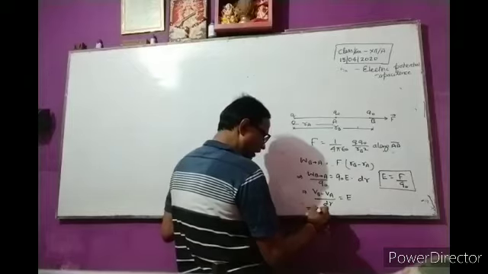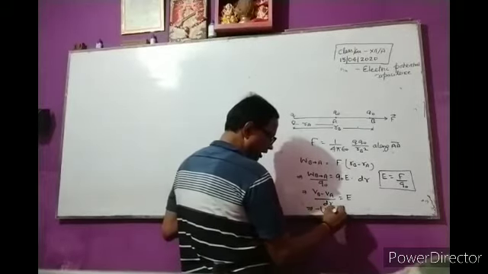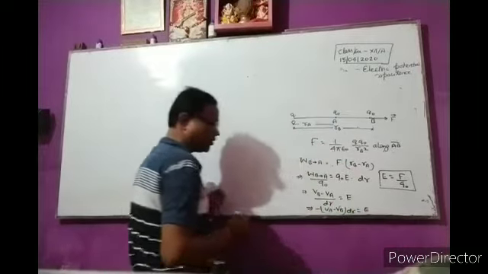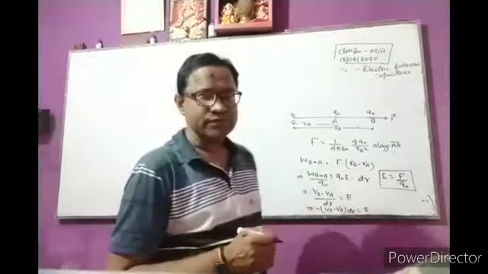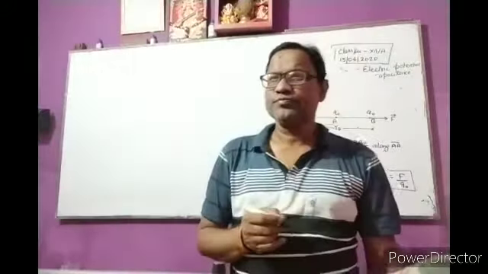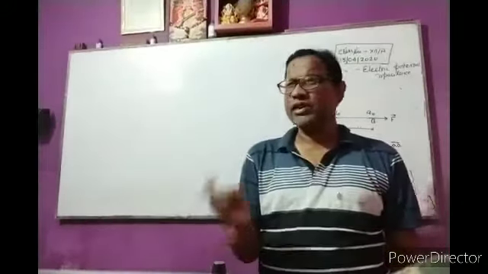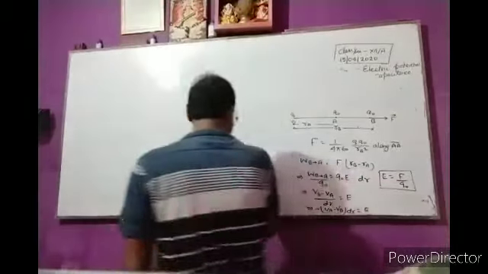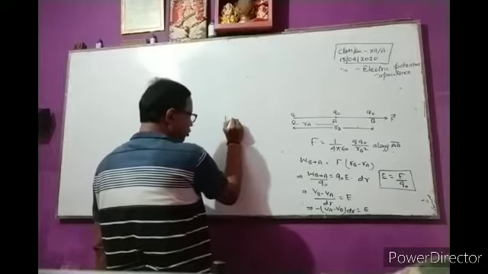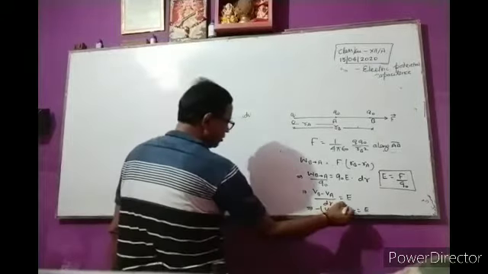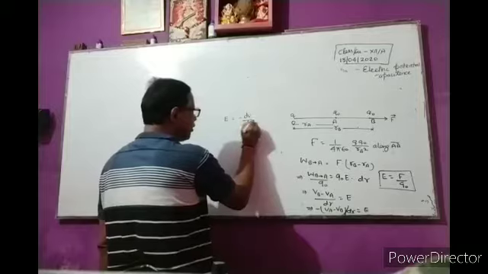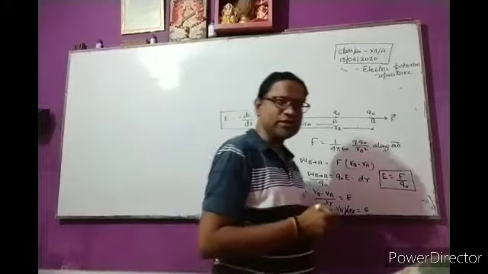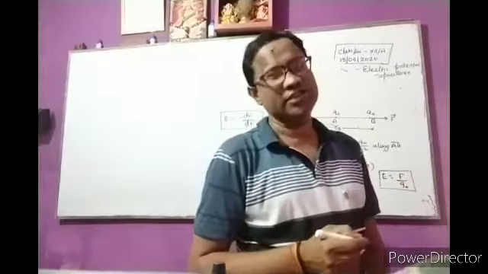So we can write, the minus is common, VA minus VB by dr is equal to E. In this case, work is done against the electrostatic force, so the negative sign is taken. So E is equal to minus dV upon dr. It is the relation between electric potential and electric field intensity.